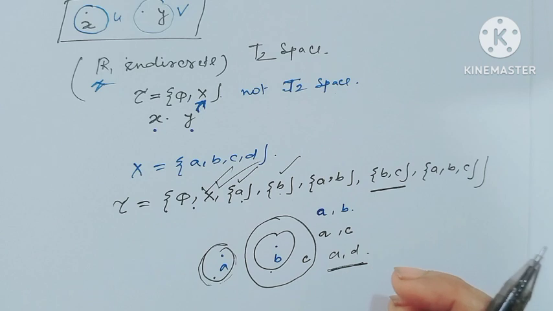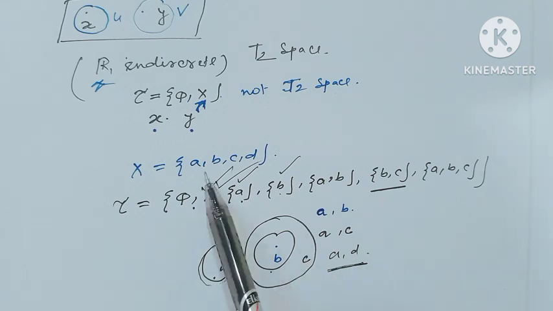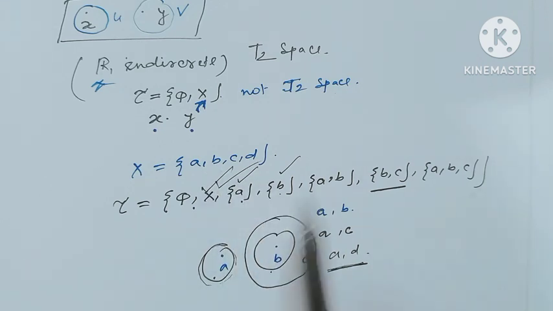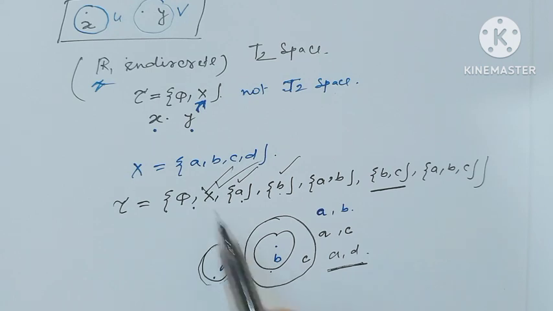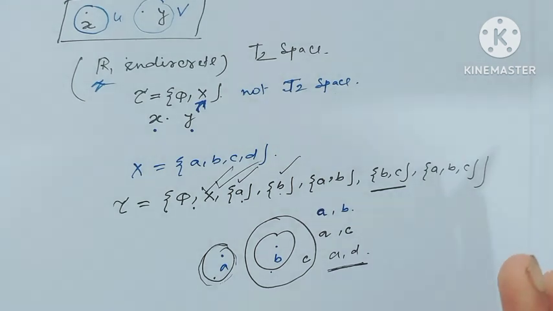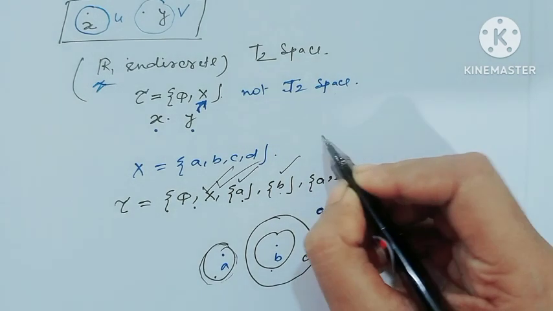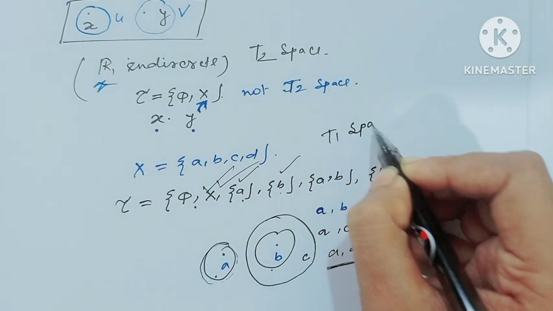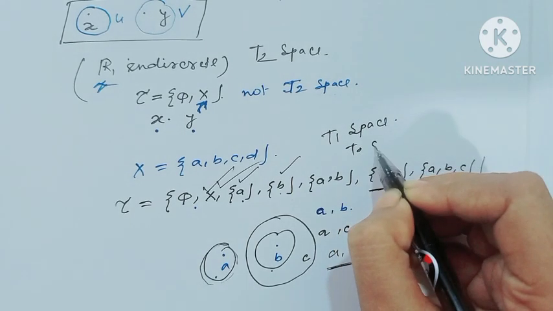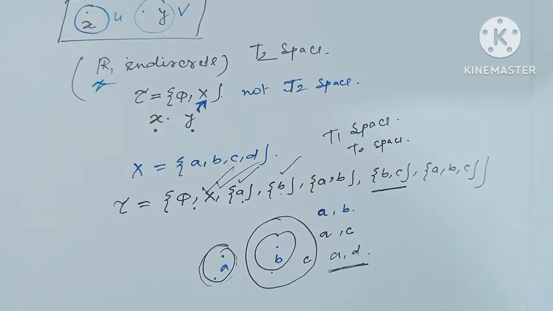But X contains A, B, C, D both. So if we consider X, then these two open sets cannot be disjoint. So this is not a T2 space, but this is an example of a T1 space and also a T0 space. I hope all my viewers have understood this.